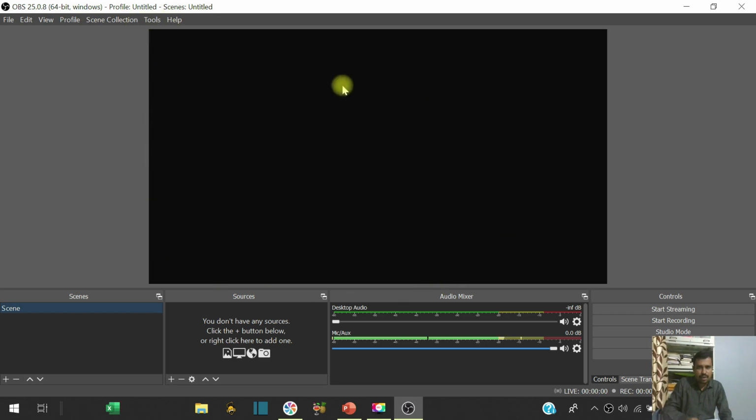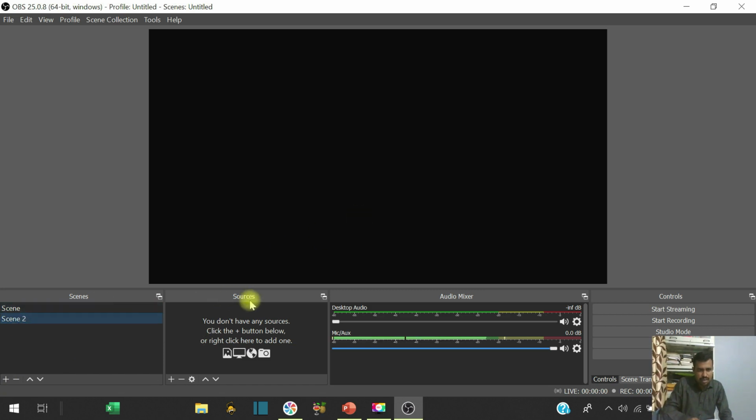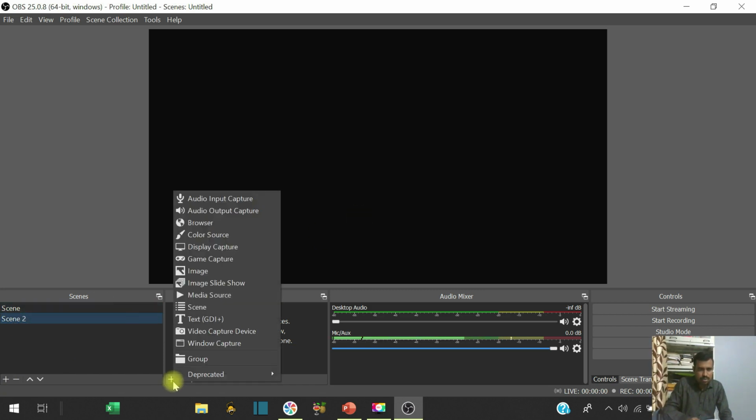And in the middle you see this is a preview area, and here these are the important things, that is the scenes you see here. If you want to add more scenes, just go here and you can create a new scene here also. Then second, that is the sources. Just here you see there are different sources.